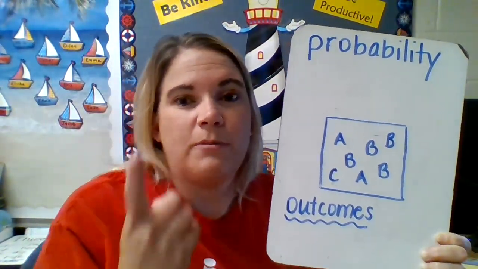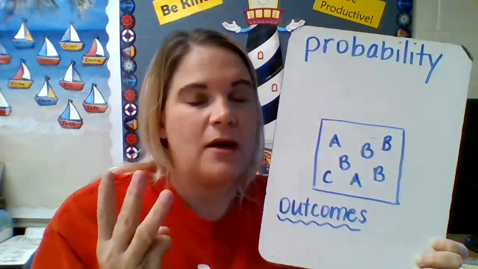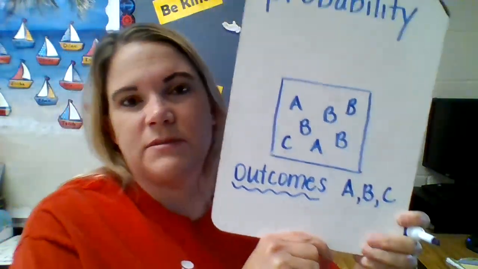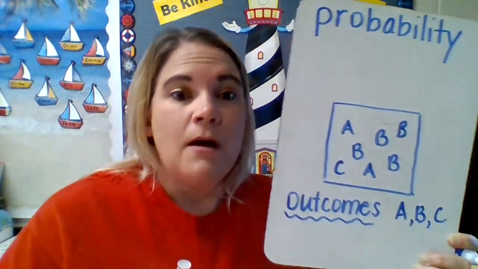Our outcomes are we could pick the letter A, we could pick the letter B, we could pick the letter C. Okay? Those are only three outcomes. When we look at the word outcome, outcome just means what are your different options that you could pick. So that word outcomes is just what are the different things that could happen. Okay?